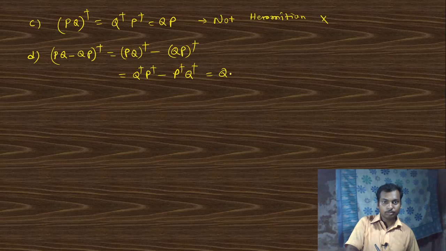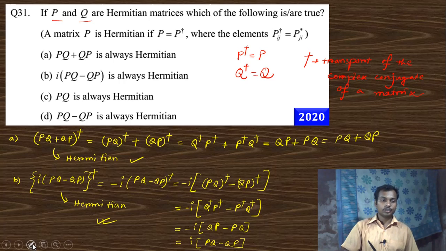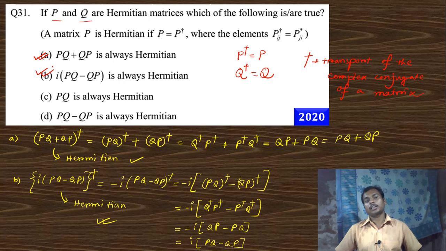This is QP minus PQ. So you can see that there is a difference. So this is not Hermitian. So option number A and option number B both are correct in this question, right?